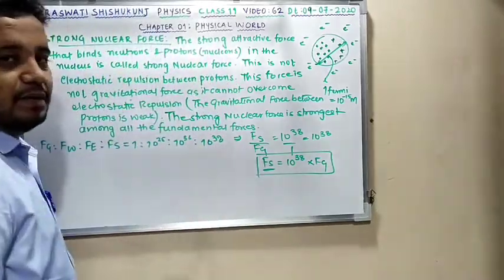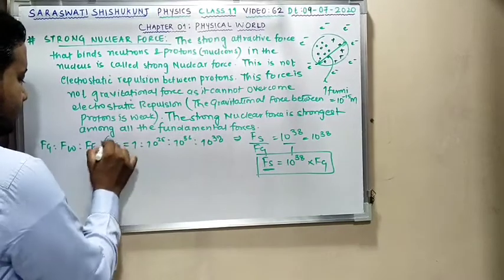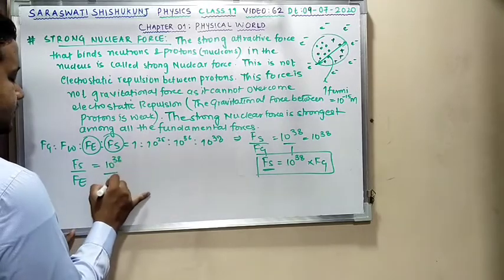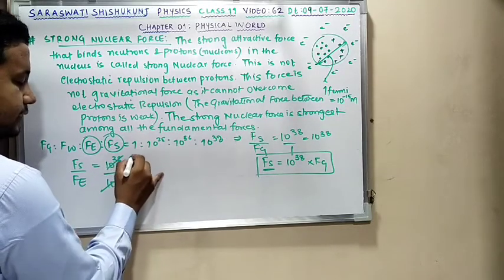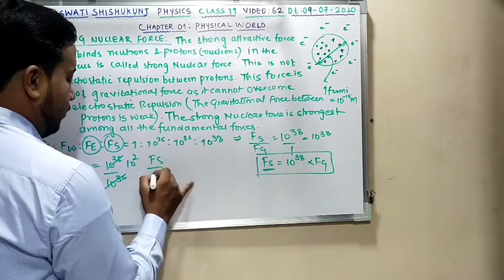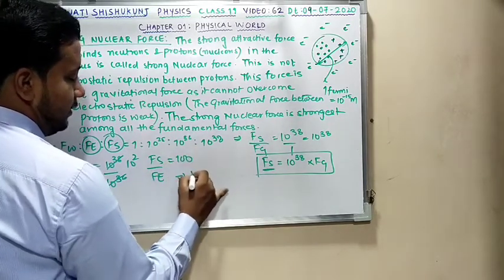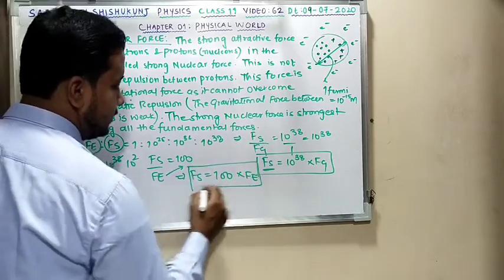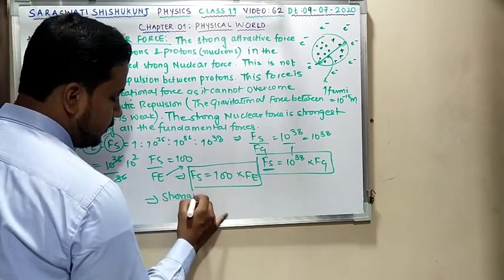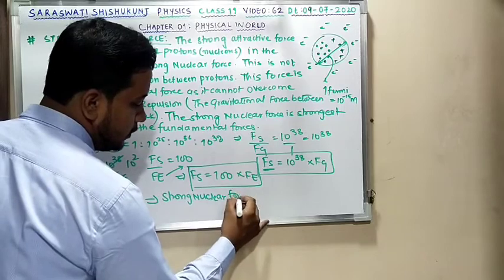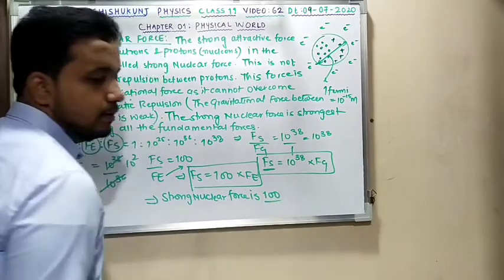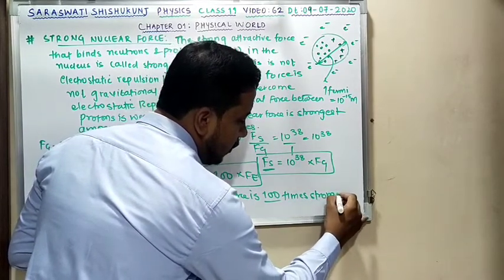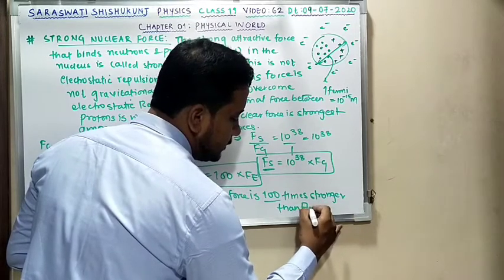Till this clear? If somebody asks you the comparison between the strong nuclear force and electromagnetic force, Fs by Fe, I am going to get 10 power 38 and 10 power 36. So I am going to cancel, 10 power 2 remaining, and 10 power 2 is nothing but 100. So I can write Fs is equal to 100 into Fe. Very good. So my answer is that the strong nuclear force is 100 times stronger than electromagnetic force.